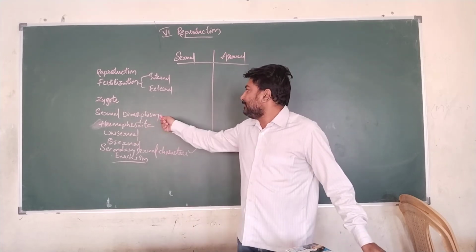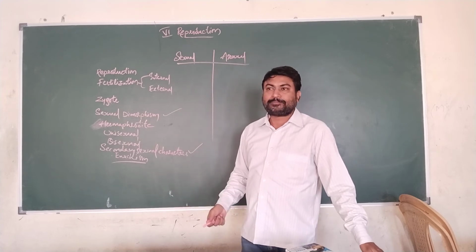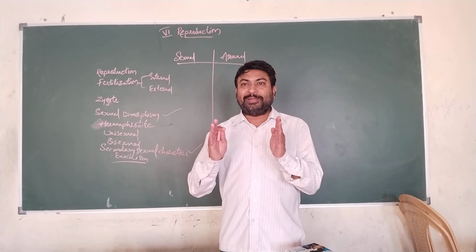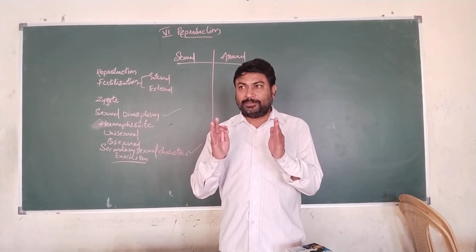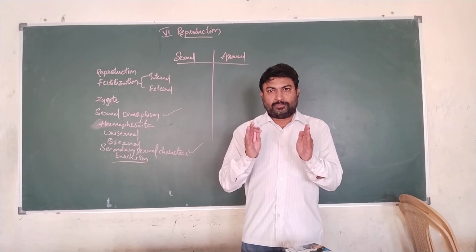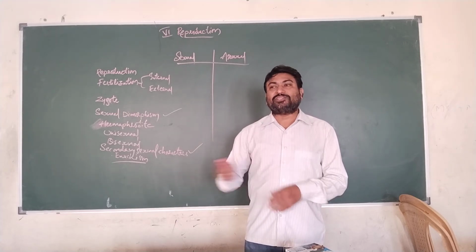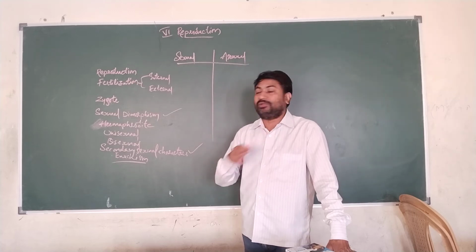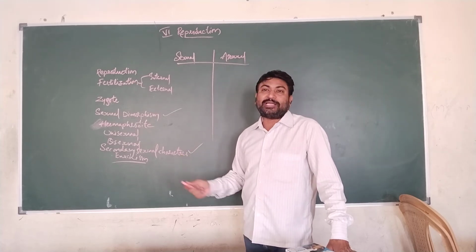The phenomenon where males and females are easily distinguished from each other is known as sexual dimorphism, and the characters which allow us to distinguish between male and female are known as secondary sexual characters.